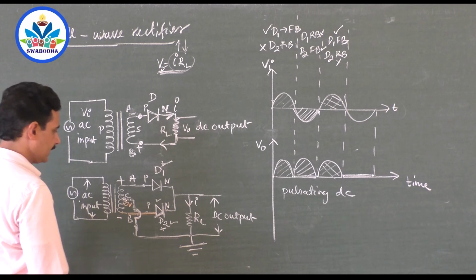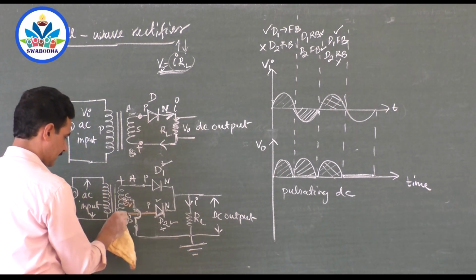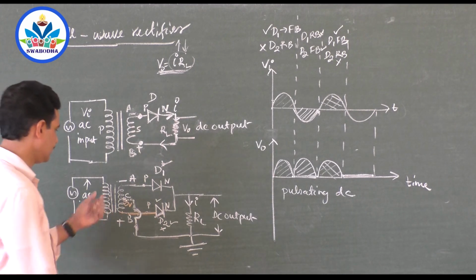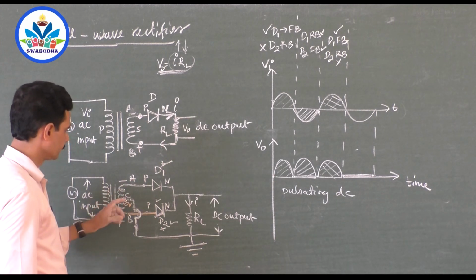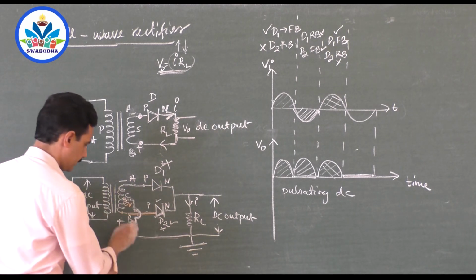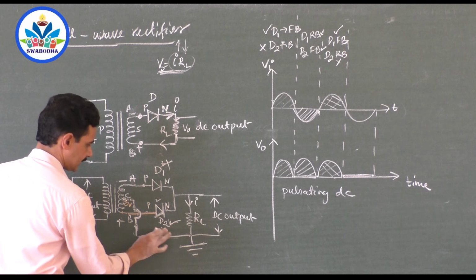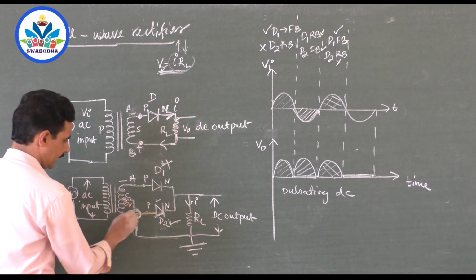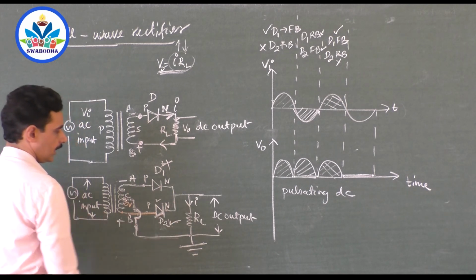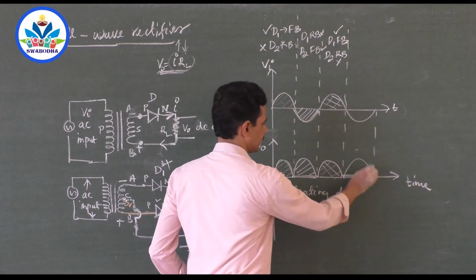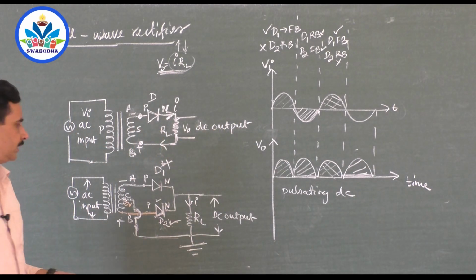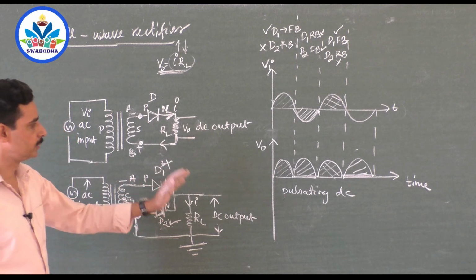And in the next cycle, this becomes negative and this becomes positive. When this is negative and this is positive, the P side of this diode is negative, reverse biased, and this P side is positive, forward biased. This conducts. When D2 conducts, current flows like this, like this, like this. And you get the output in the same direction because current flows through the load resistor in the same direction.